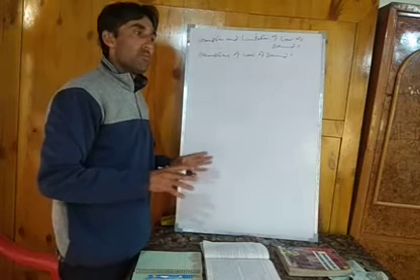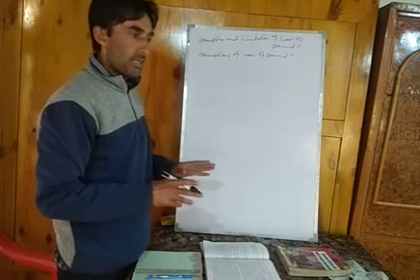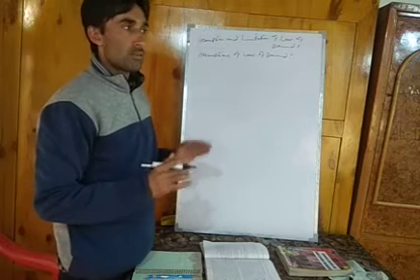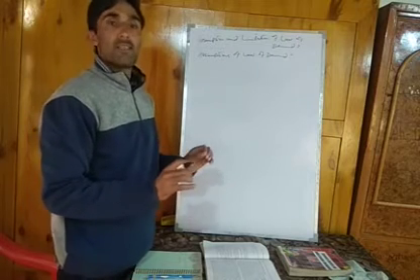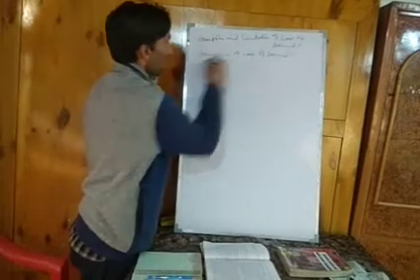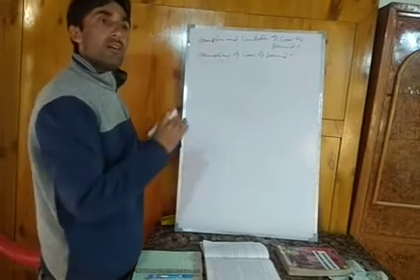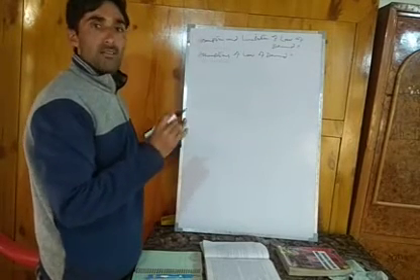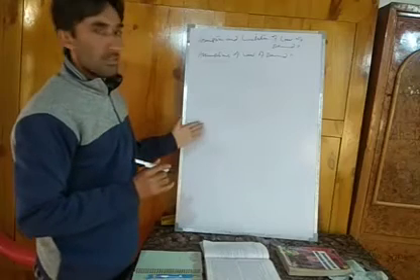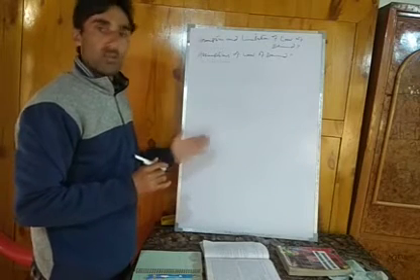Variable means those things which change over time, and constants are those which do not change their value. So Marshall has kept some things or some factors constant while propounding this law. What are those things which Marshall has kept constant?